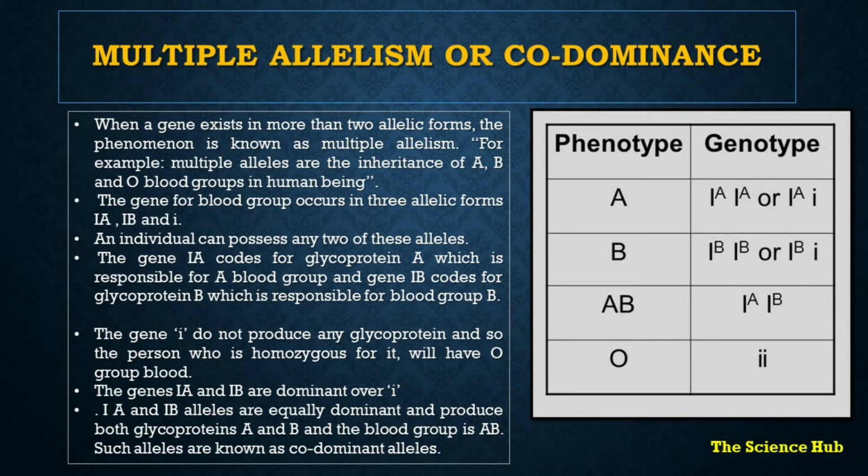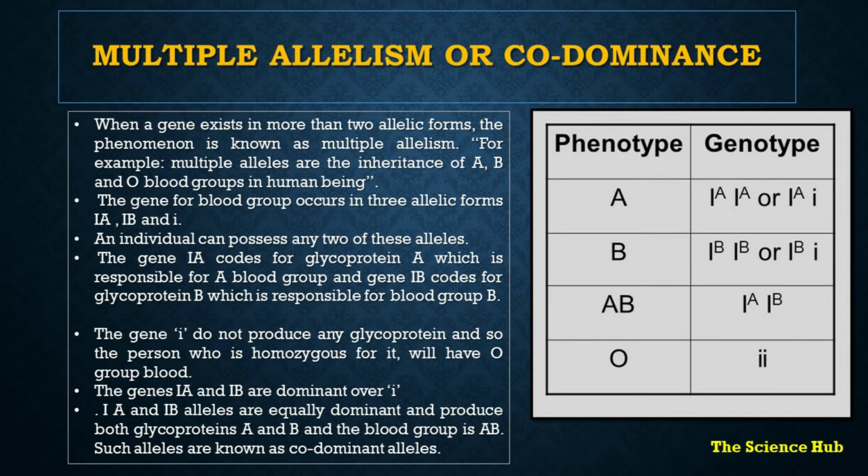The gene IA codes for glycoprotein A and is responsible for blood group A. Gene IB codes for glycoprotein B and is responsible for blood group B. The gene small i does not produce any glycoprotein, and so a person who is homozygous for it will have blood group O. The genes IA and IB are dominant over i.